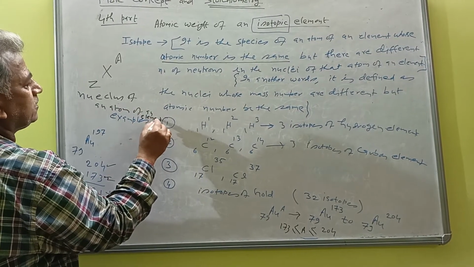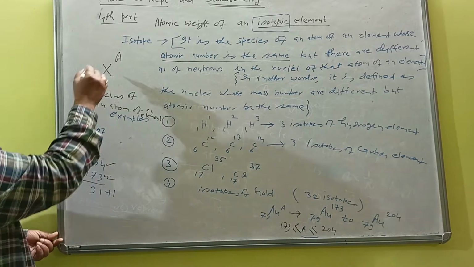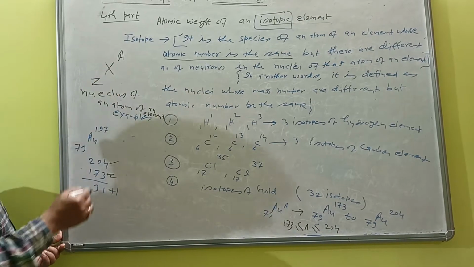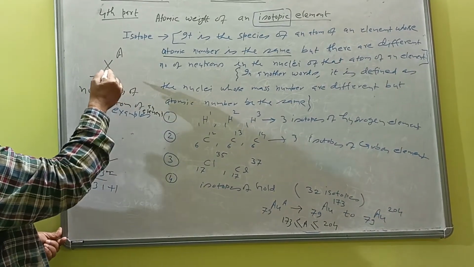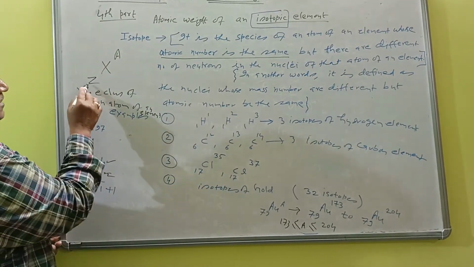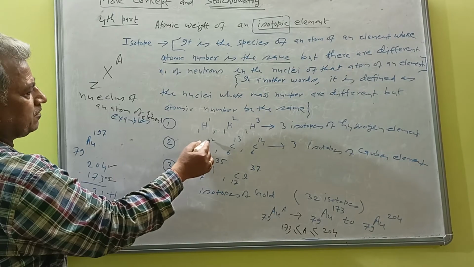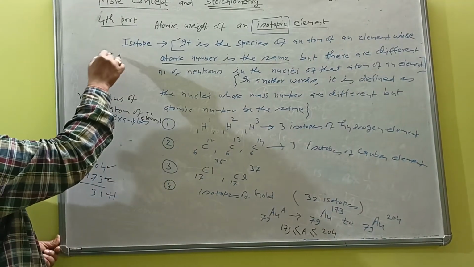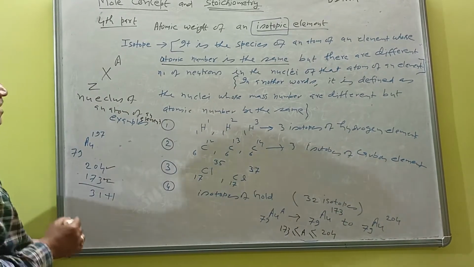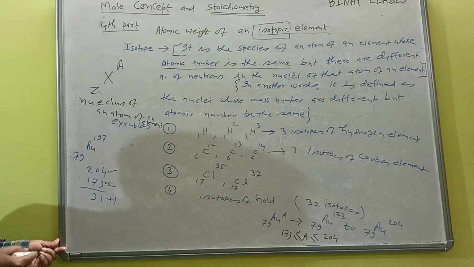Means if you take any element from the periodic table, hydrogen to lawrencium, it must have a symbol. So that symbol is your X. And here this is the atomic number, here it is the mass number. I am giving one example so that you can understand. Instead of X, write C, and write Z as 6, and write mass number 12. So this shows the number of protons inside the nucleus of the atom. And this is the atomic number, which is simply the number of protons residing inside the nucleus of the atom.